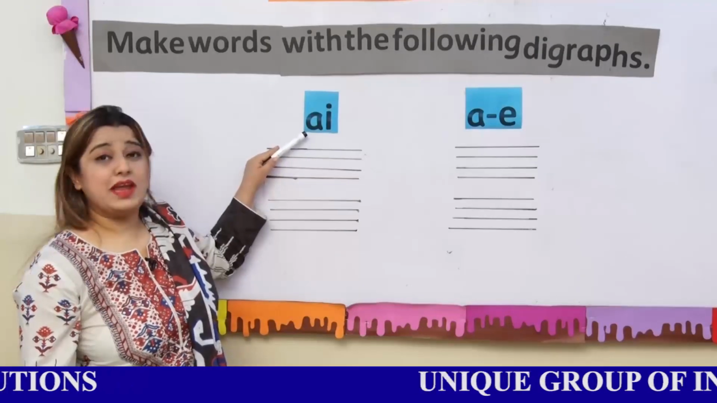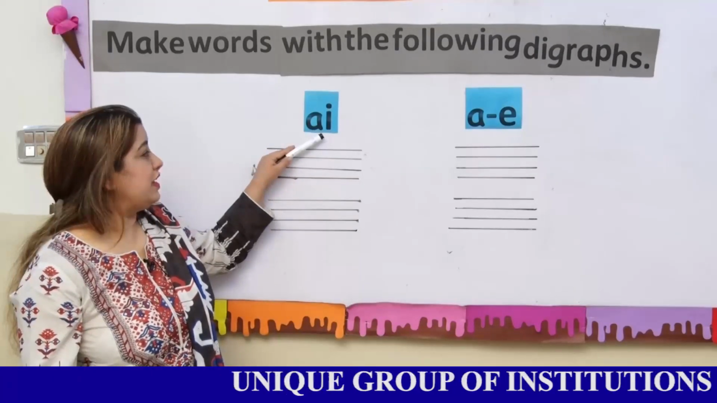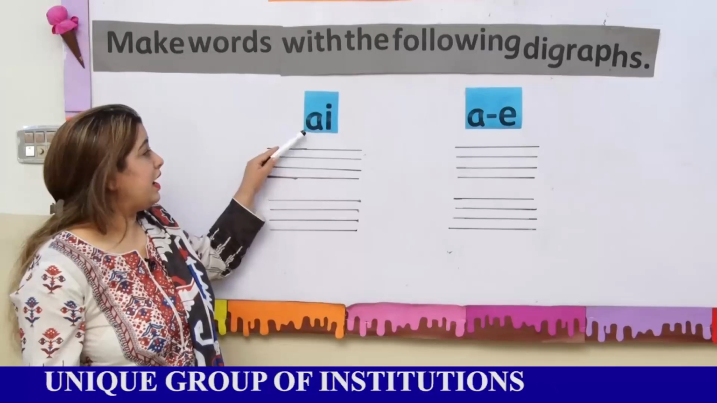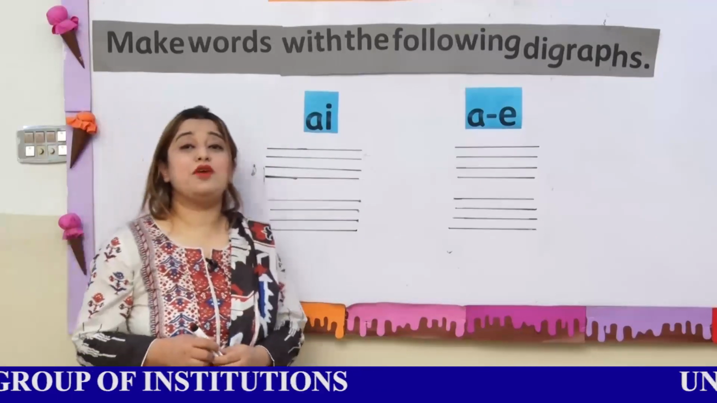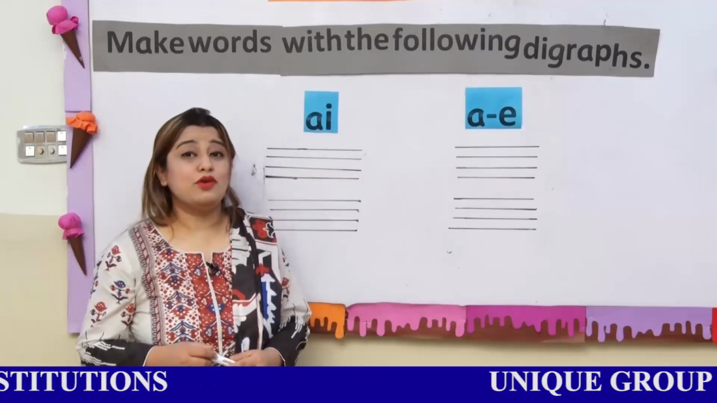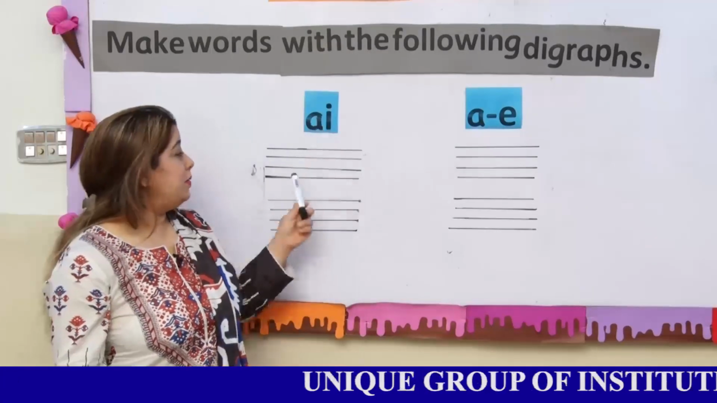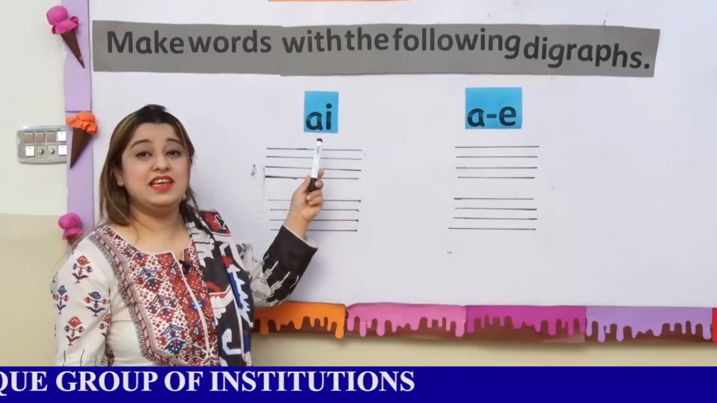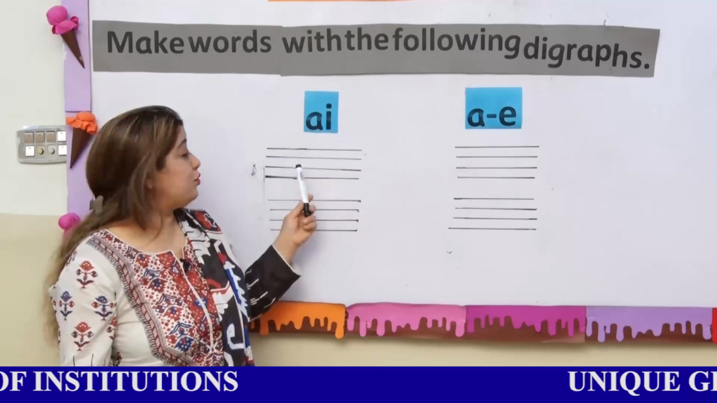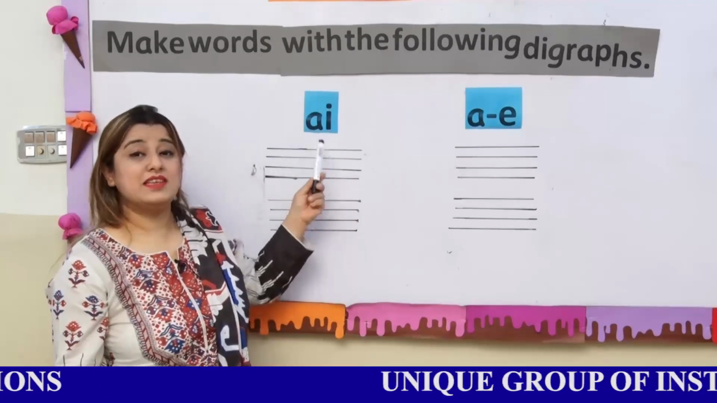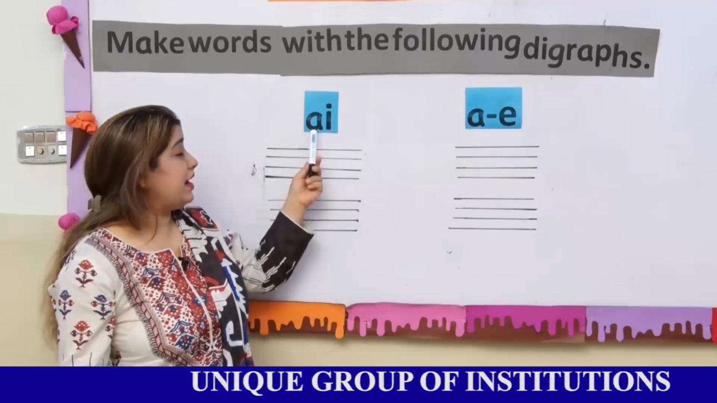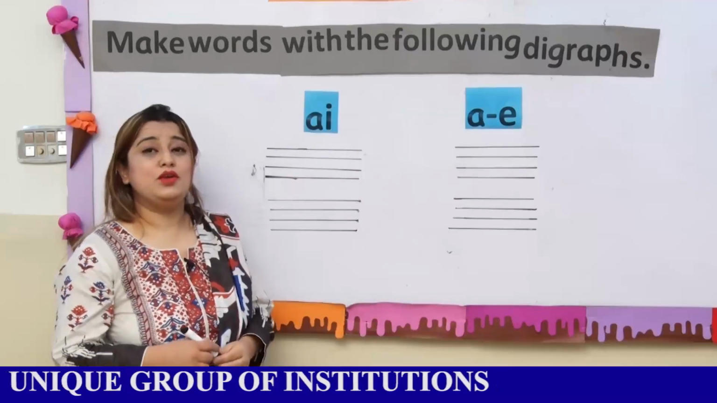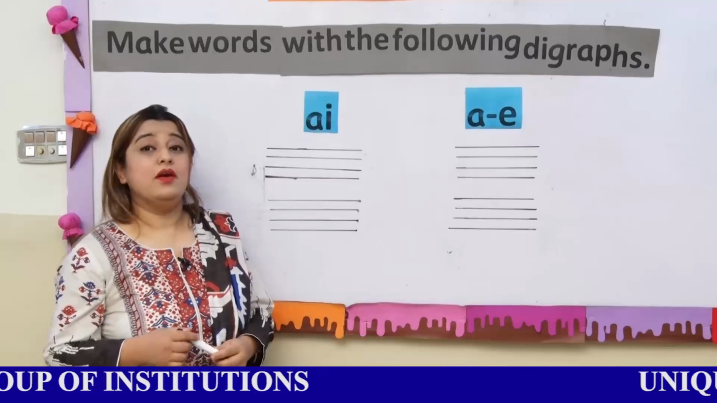What is the sound of A? And what is the sound of I? When A and I combine, it gives the sound of A. You have to build a word that contains these two letters, this digraph. You have to write a word that contains this digraph, where A and I will come in the center. You can write any word like rain.